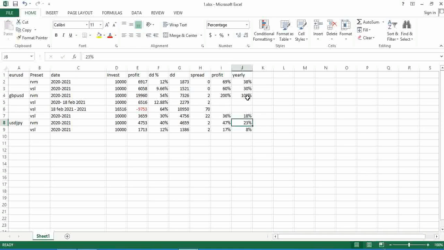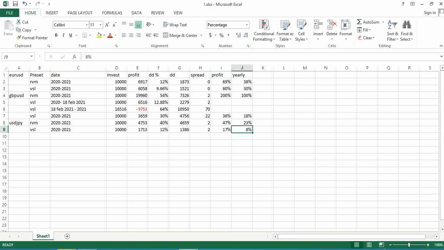Now if you just use VSL, then 30% yearly, then 18%, 48%, and then 8%, so yearly growth will be around 50%.